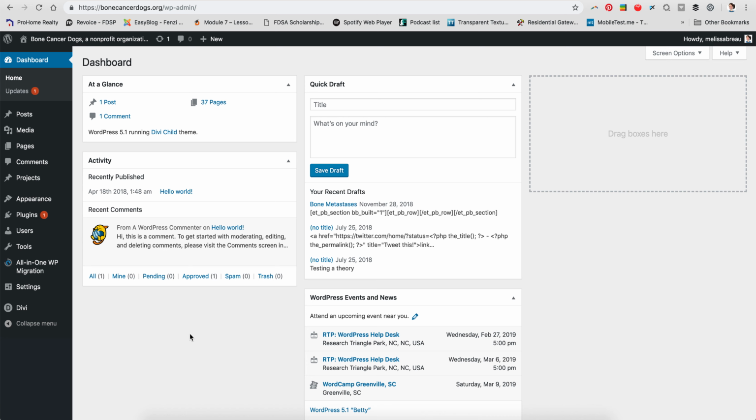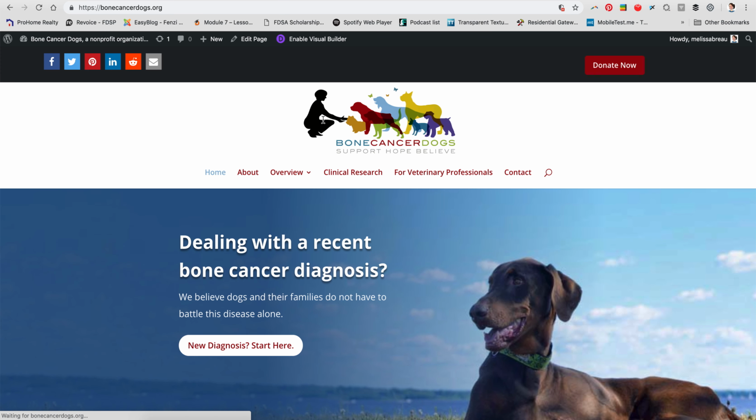Hey guys, I wanted to show you how you could change out the photos if you decide you need to. So I've logged in, so I'm at the dashboard, which is where it dumps you by default when you log in. I'm going to come up here to where it says Bone Cancer Dogs and click on Visit Site, and that'll just take me to the front end of the site.